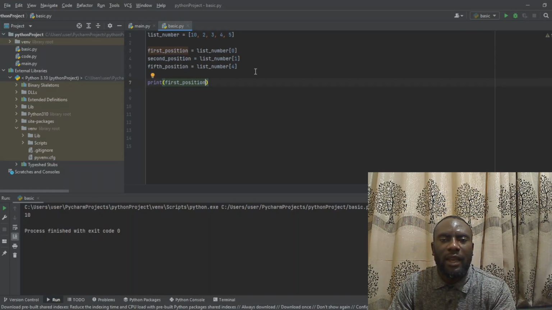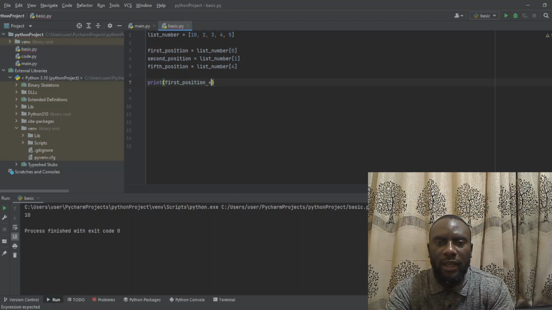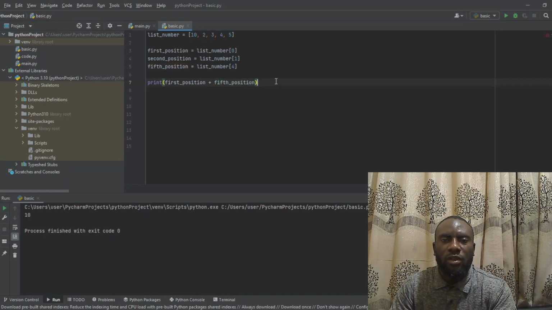If I like, I can add up the first position and the fifth position, that is plus the last position. All I will do is put plus sign, then fifth position. So when I run the program, you can see we have 15. That is, I'm adding 10 plus 5, the first position plus the fifth position, and it's giving me this.